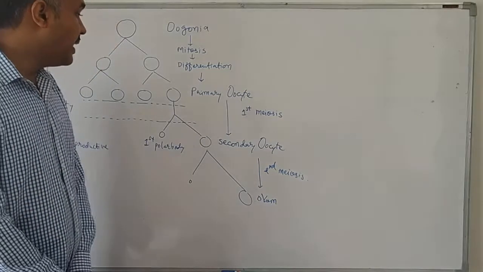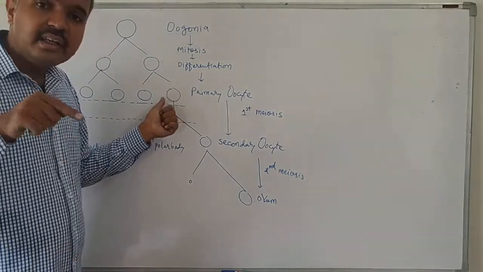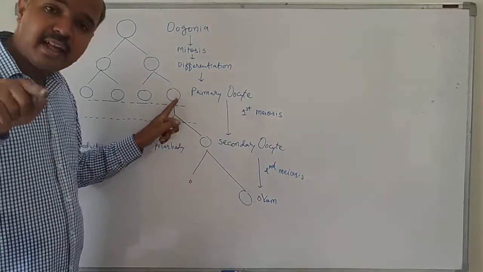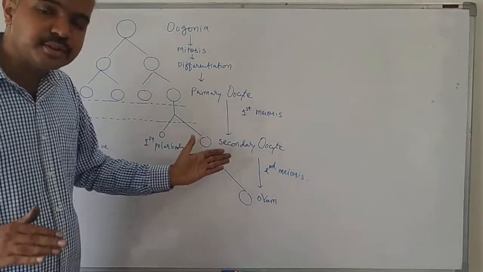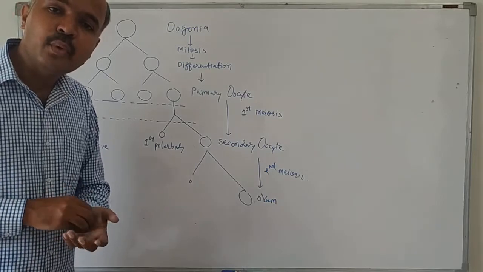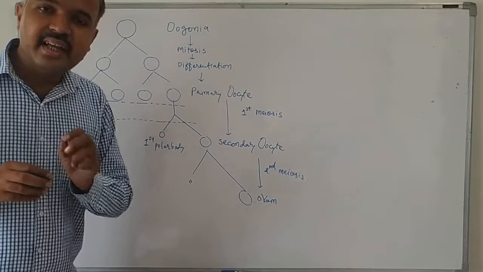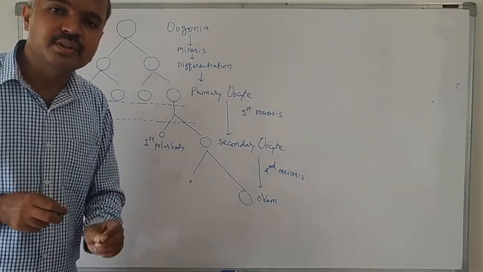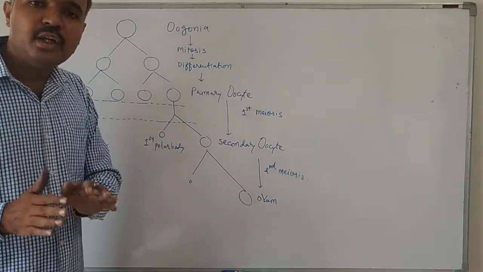During the fetal life only, the primary oocyte enters into the first round of meiosis, but it gets arrested in the diplotene stage of prophase 1 of meiosis 1, and then the process stops for 13 to 14 years.